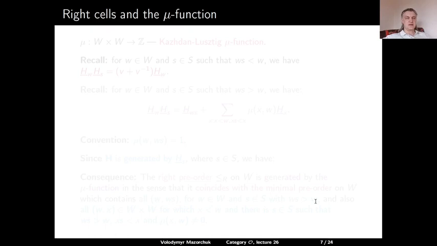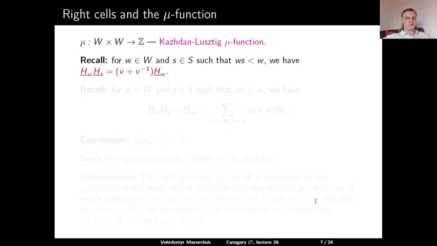Let us now discuss how right cells and right order can be defined in terms of the mu function. Recall that we have the so-called Kazhdan-Lusztig mu function, and this is a function which associates to a pair of elements in W a non-negative integer. If w is an element in W and s is a simple reflection such that ws is less than or equal to w, then the multiplication of the Kazhdan-Lusztig basis elements H_w underlined and H_s underlined is equal to H_w underlined with the coefficient v plus v inverse.